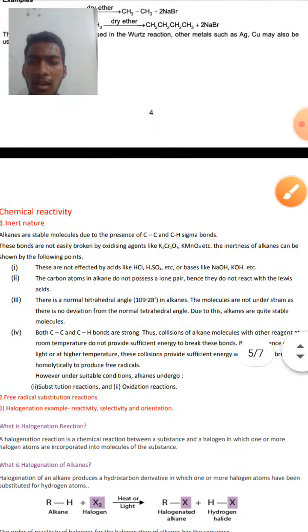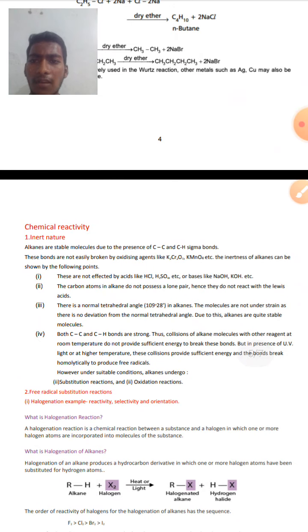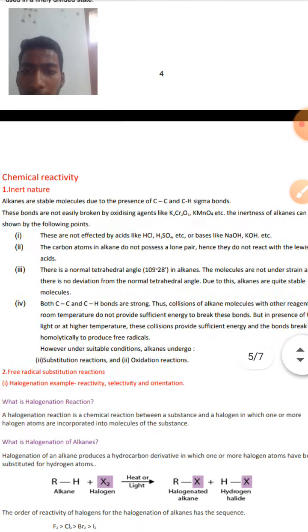And then after these preparations of alkanes, we have the chemical reactivity of alkanes. Actually, as I told you earlier, these alkanes are inert in nature, and alkanes are stable molecules.